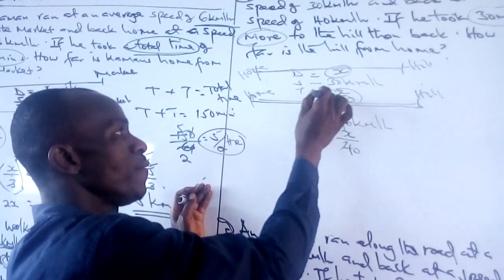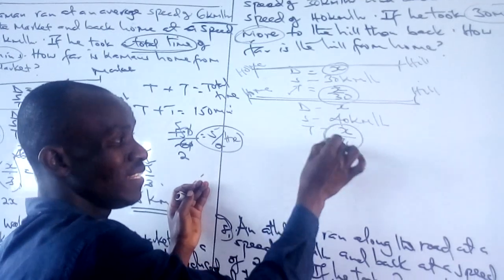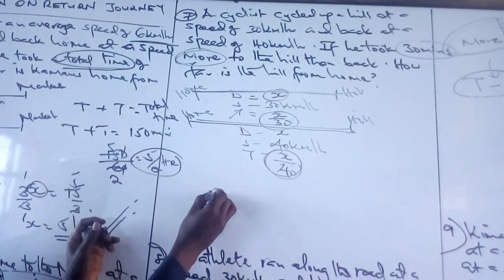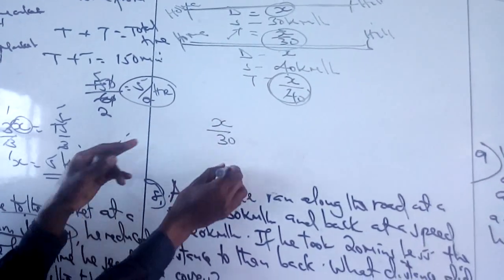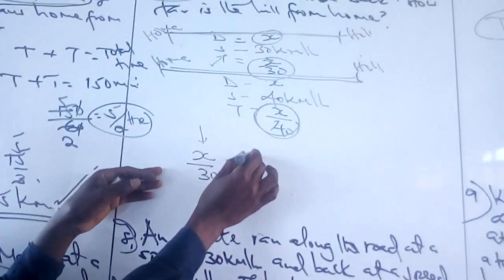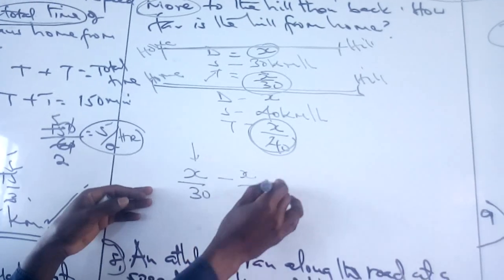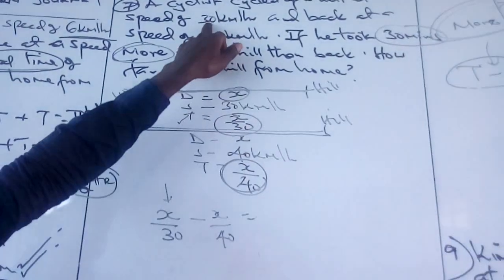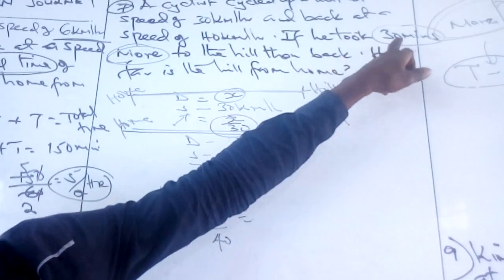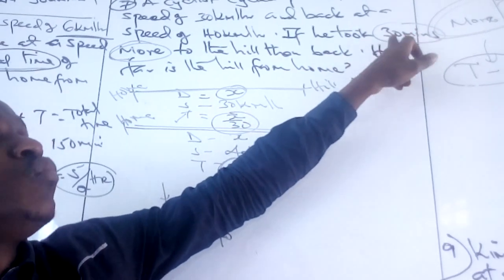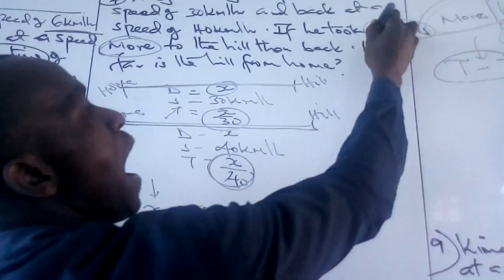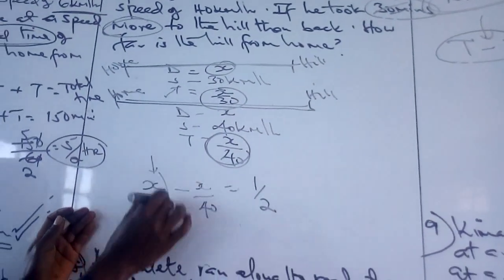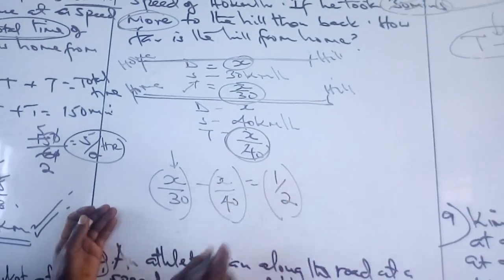So this time minus this time will give us 30 minutes more. This works out to x out of 30, which is the time here, minus x over 40, will give us a difference of 30 minutes. Since speed is in kilometers per hour, we make the 30 minutes into hours, which is simply half an hour.